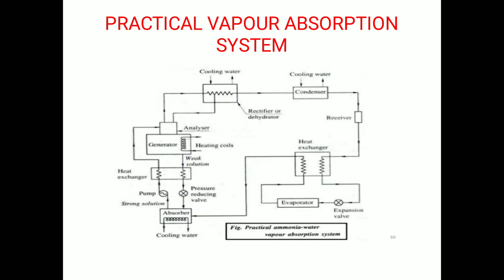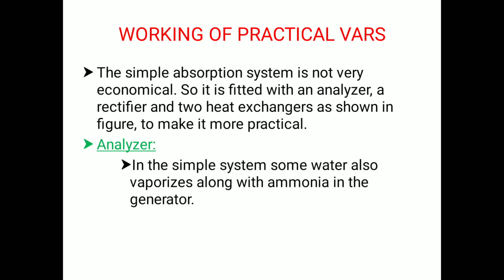So let us try to understand all these things. What is an analyzer, a rectifier, and a heat exchanger? Heat exchangers we are already aware of. First, let us try to understand what an analyzer is. When ammonia is vaporized in the generator, some water is also vaporized and goes into the condenser along with the ammonia vapors in the simple system.